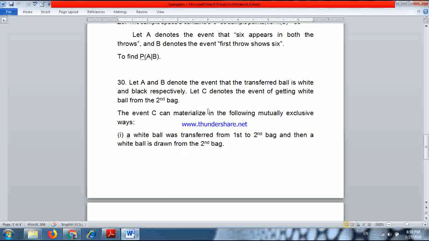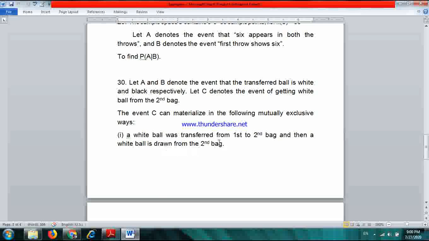Now see one thing here. The white ball can be drawn from the second bag after transferring a ball from the first bag to the second bag. So the event of getting a white ball can materialize in the following mutually exclusive ways.